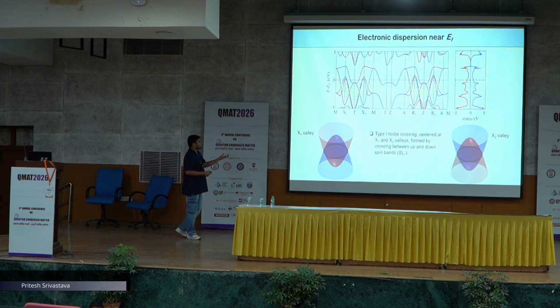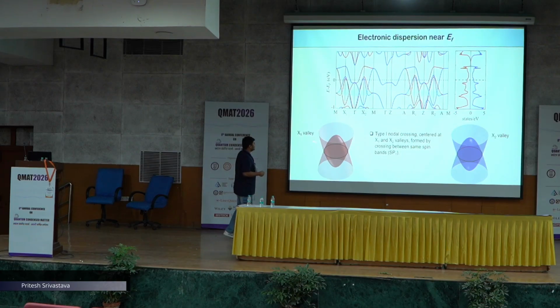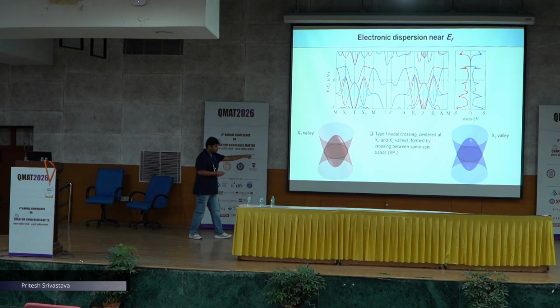These nodal crossings are formed by opposite spin polarized bands, so we call them spinless nodal crossings, and they have a type 1 dispersion. There are also nodal crossings formed between the same spin bands, which basically make the two valleys spin polarized. So the X1 valley and X2 valley have these nodal fermions with opposite spin, which we characterize as SP1.